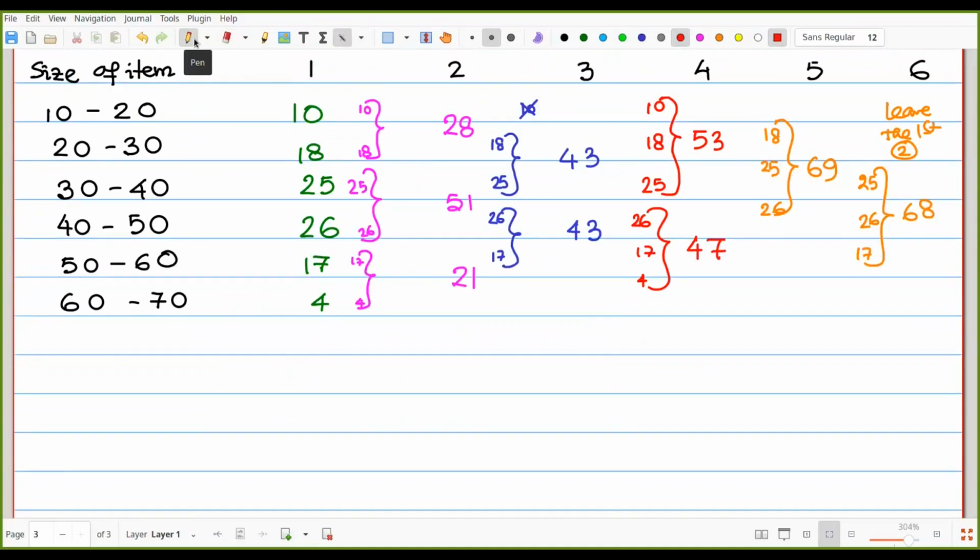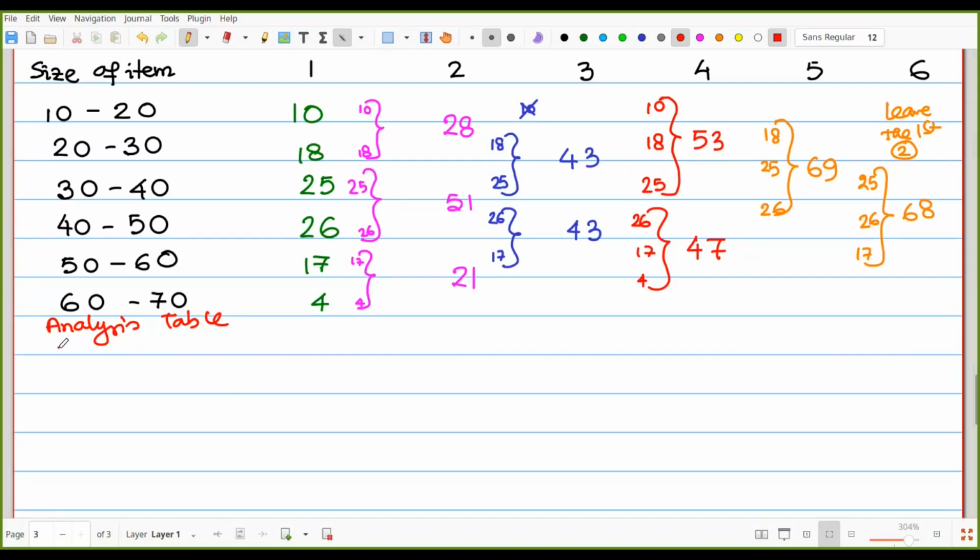So up to that, we have created the grouping table. Next, we are preparing the analysis table. So what is our analysis table? In the case of the analysis table, we have the groups only. Okay.